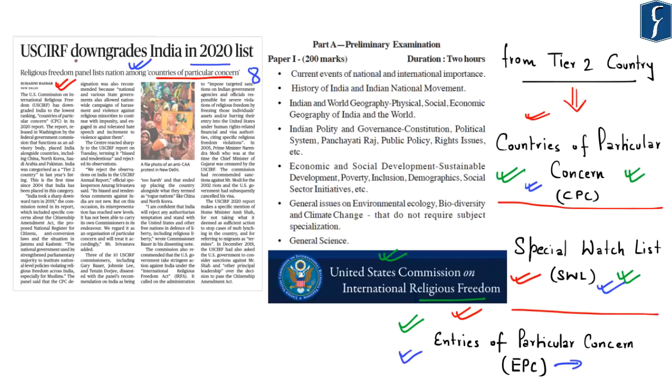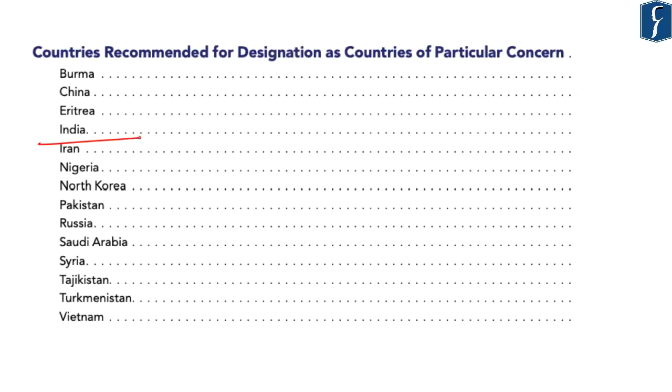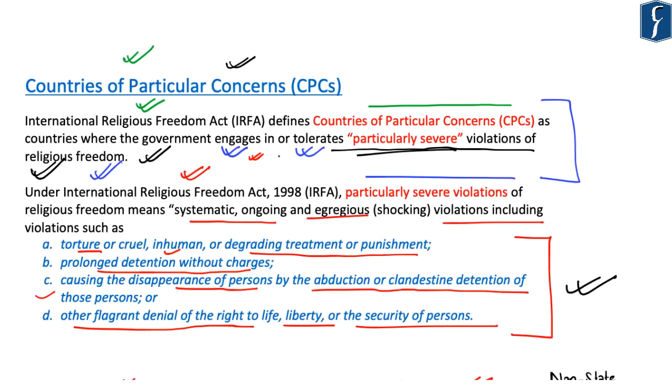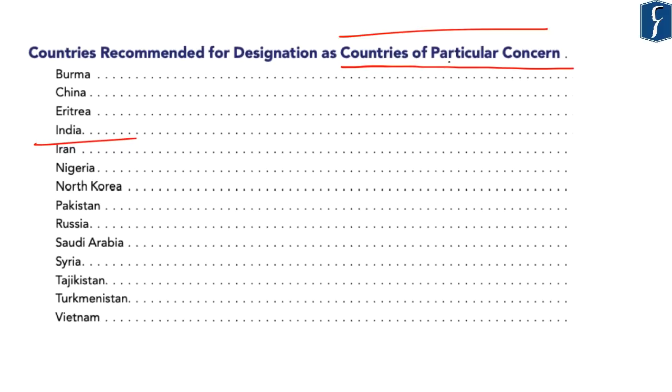So it is in this regard that the United States Commission on International Religious Freedom has included India within the countries recommended for designation as countries of particular concern. According to this report, the government of India engages in or tolerates particularly severe violations of religious freedom, and it is because of this that the government of India has rejected this particular report of the United States. The other countries included within the list of CPCs are Burma, China, Eritrea, Iran, Nigeria, North Korea, Pakistan, Russia, Saudi Arabia, Syria, Tajikistan, Turkmenistan, as well as Vietnam.